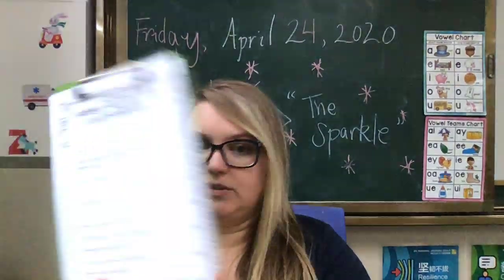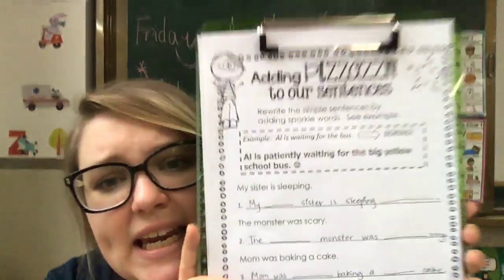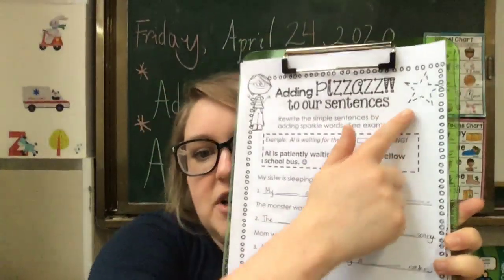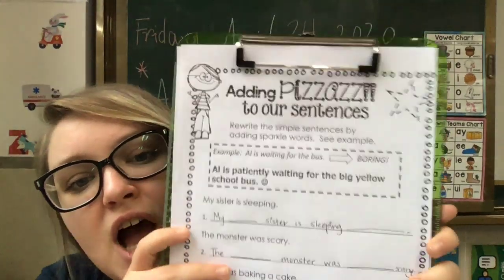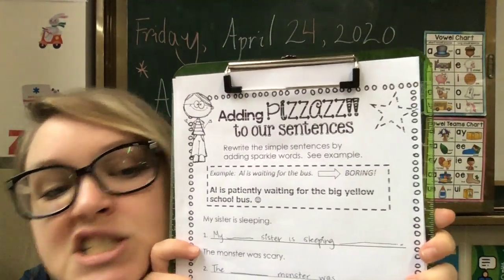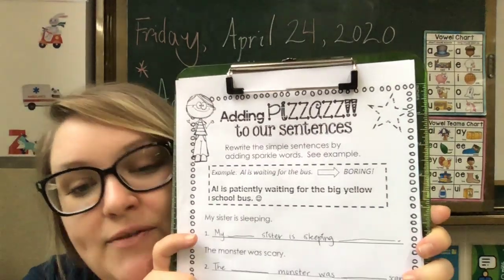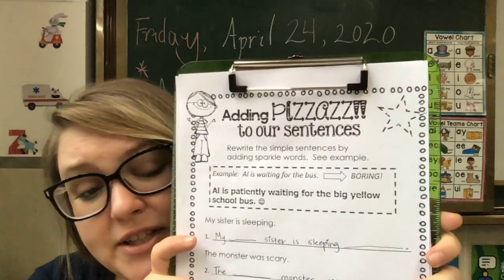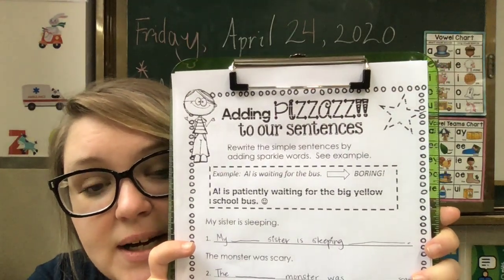Let's start with adding pizzazz. Pizzazz is another word for sparkle, right? That's why there's a little star at the corner. Adding pizzazz. So we're going to rewrite the simple sentences by adding sparkle words. So adjectives and adverbs, right? Or just extra words, okay?